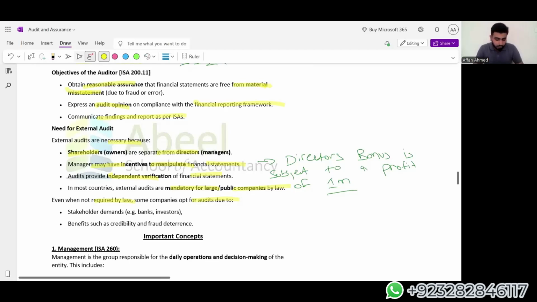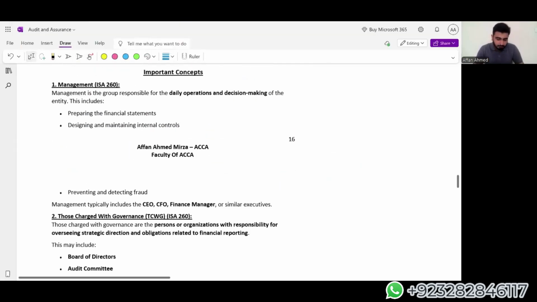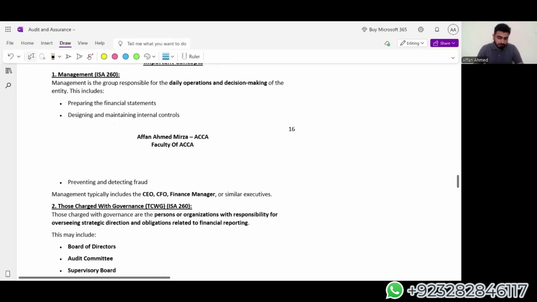Okay. Some important concepts that we should know include management and ISA 260. The management is the group responsible for daily operations and decisions of the entity. We will be discussing ISA 260 in later chapters as well. But right now, you just need to know the responsibility of management and TCWG regarding the financial statements.